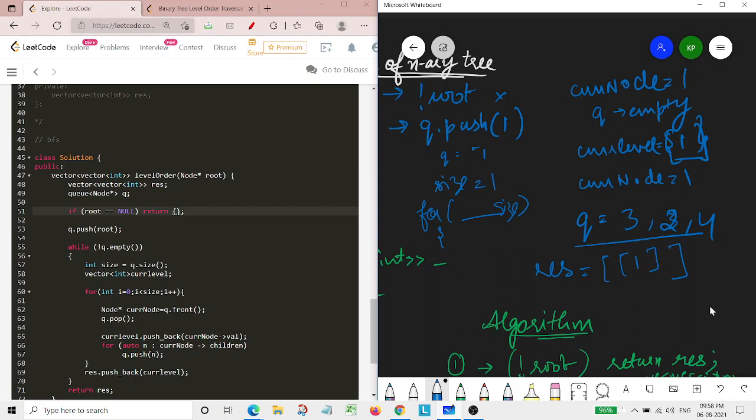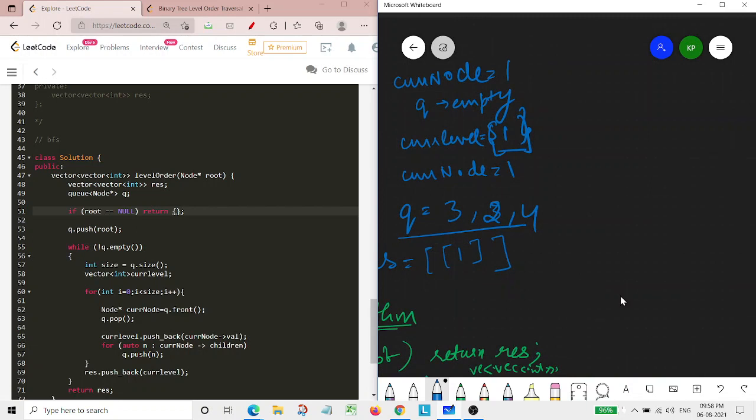Now the size of the queue is 3. And the queue is also not empty, that's why it entered there. So the size of the queue is 3, and at this moment our loop would be running 3 times basically. So the present node will be 3, means our current node. And now it will be moving towards its children.